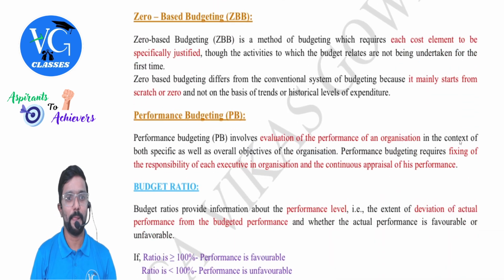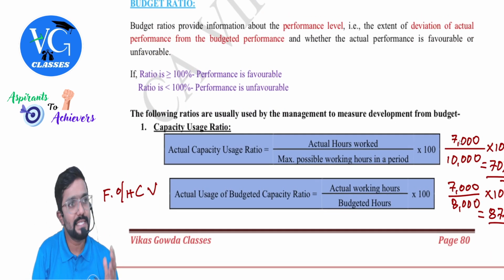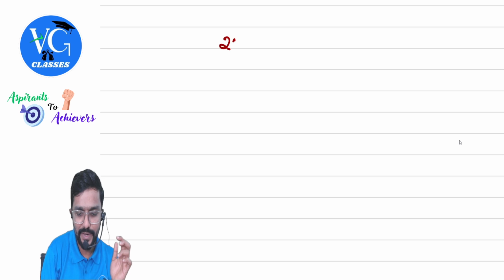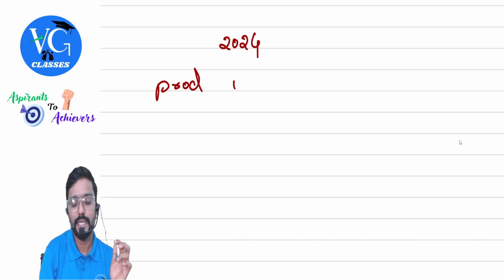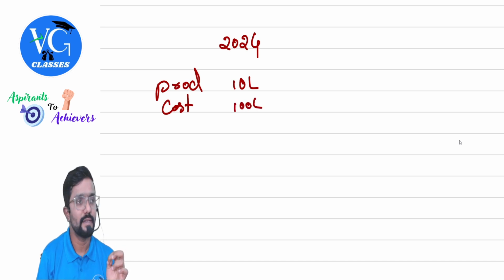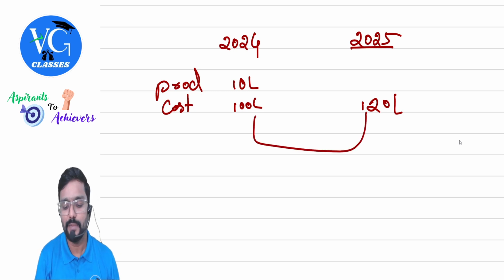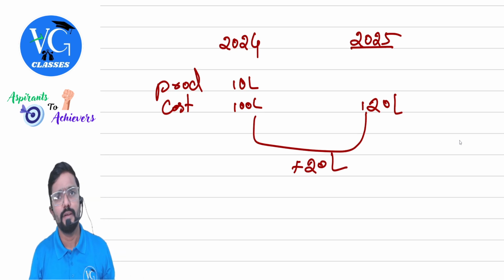Zero based budgeting. Actually, traditional budgeting works like this. Assume last year, like 2024, my production was 10 lakh units and I had incurred a cost of 100 lakh. This year, I am planning that my cost would be 120 lakh. Under traditional budget, I need to explain only this, why 20 extra. Why 20 extra under traditional budget?